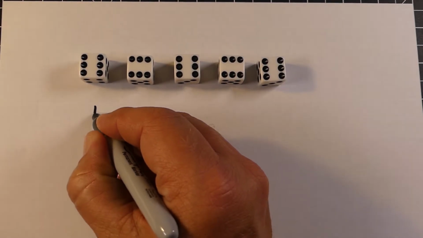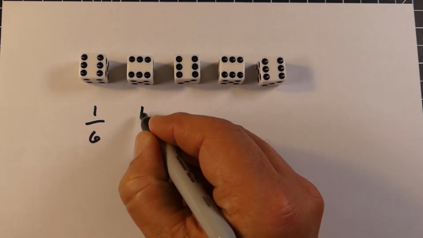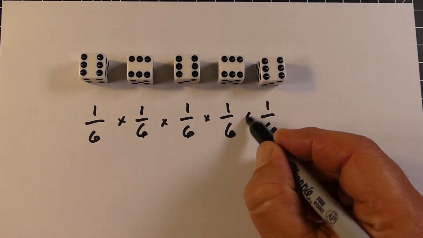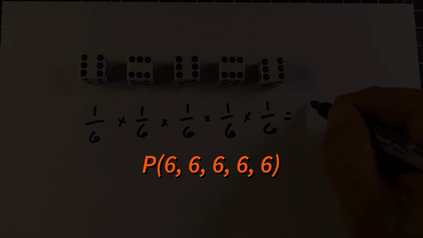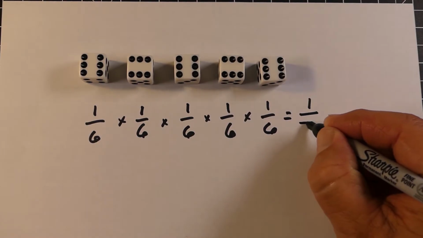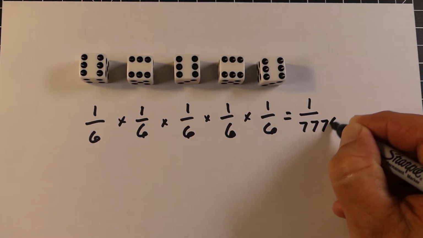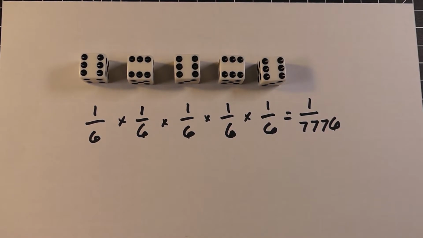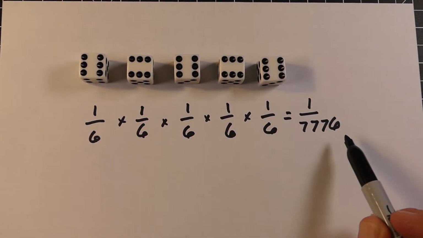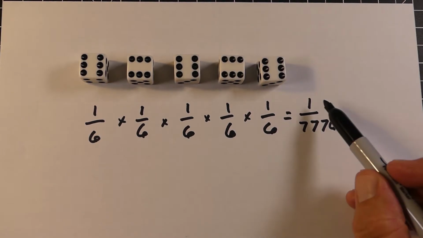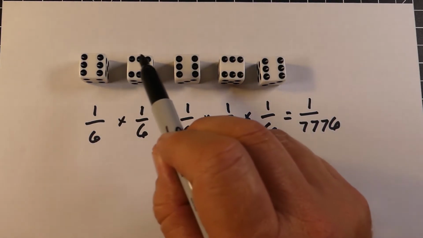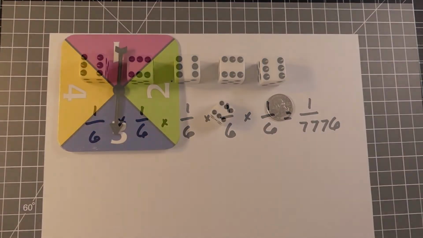So let's say you're playing Yahtzee. Again, we're using dice here. So each one has a 1 out of 6 chance. Let's say you're trying to get all 6s on your first roll. There's only one way that's going to happen, but there's a total of 7,776 different combinations possible. Now, if we were trying to do a tree diagram of this, it would take forever. So this is clearly a lot quicker and easier. But there are 7,776 different things that could occur.